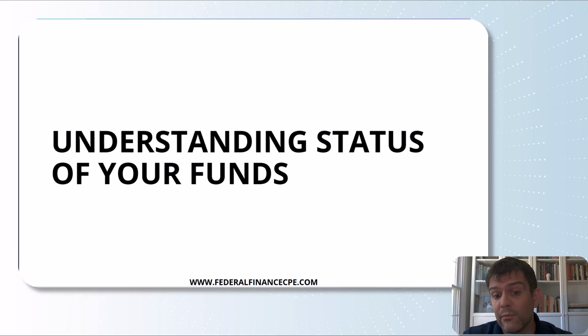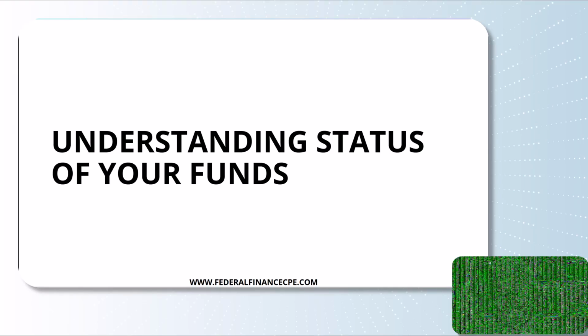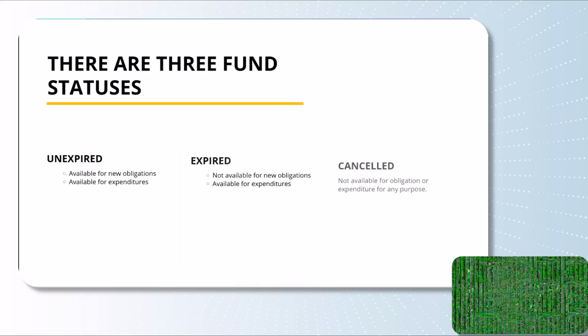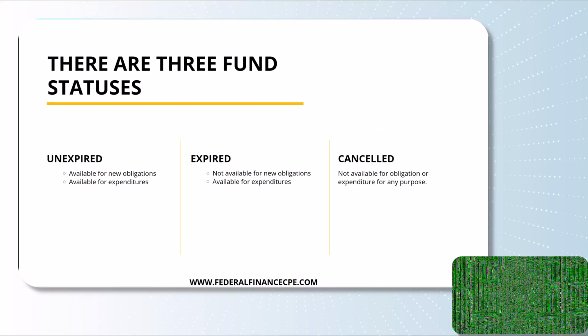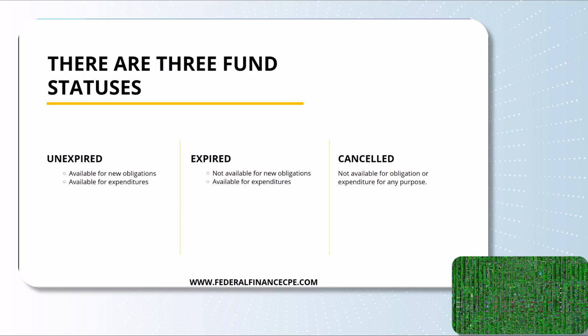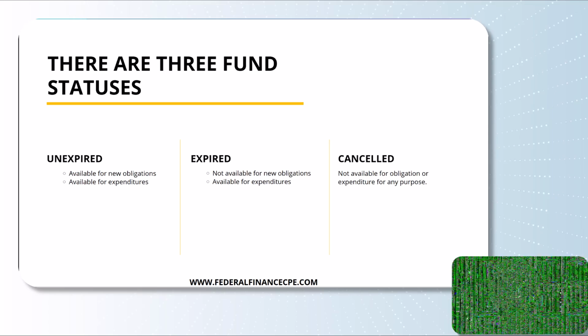We had our SF-132, our apportionment report from OMB. It's telling us that's for a specific fund. Now, there are three statuses of fund. They're going to be unexpired, expired, and canceled. Now, unexpired funds, they're great.